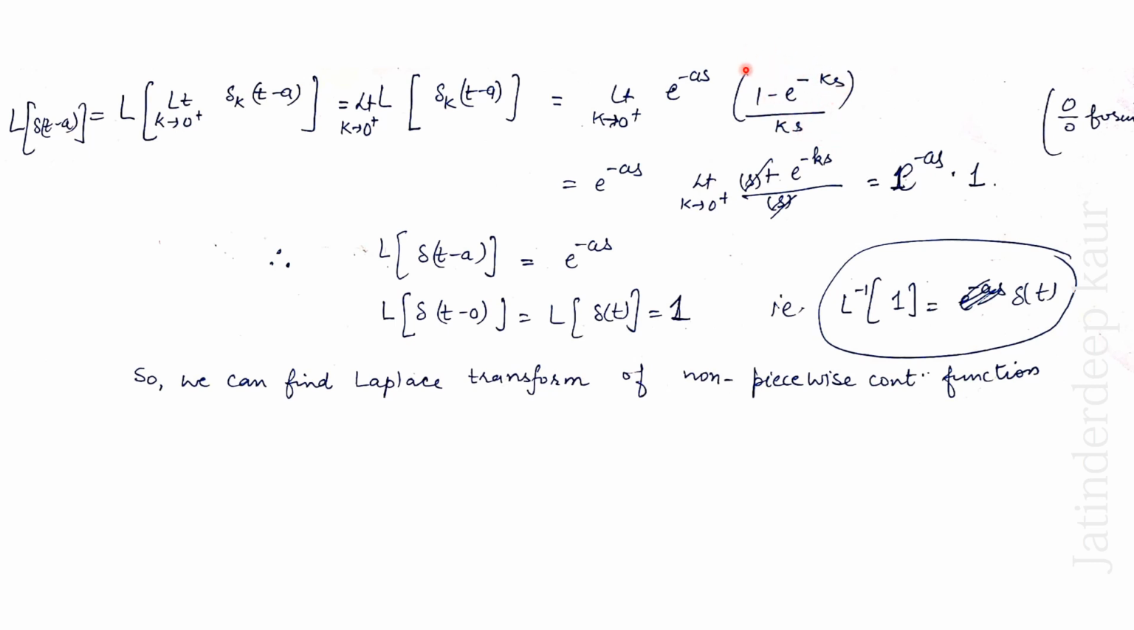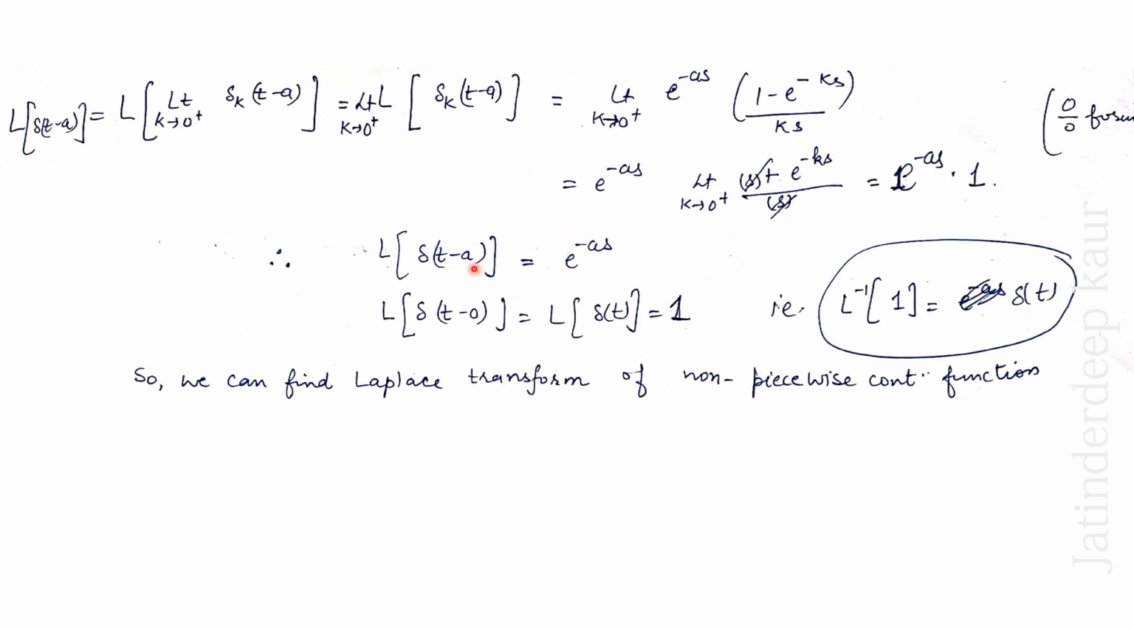So you can take its derivative with respect to k in numerator as well as its derivative with respect to k in denominator. Denominator has the derivative with respect to k, so this is s, and in numerator the derivative of 1 is 0. The derivative of this term will be minus minus plus s times e to the power minus ks. So our s will be cancelled out. So when you take k tending to 0, its value is 1. So this is e to the power minus as into 1. So what will be the Laplace transform of Dirac delta function at a? It is e to the power minus as.